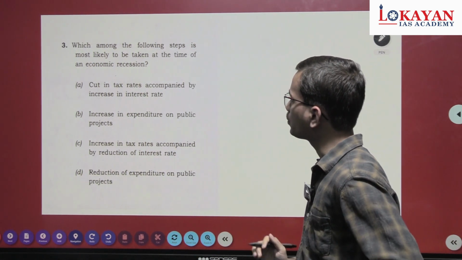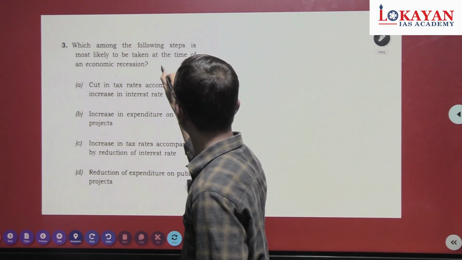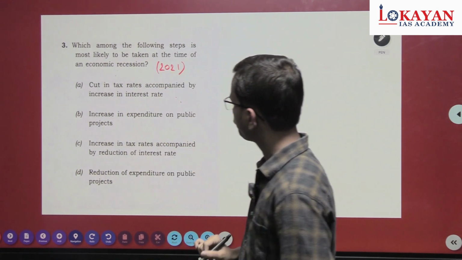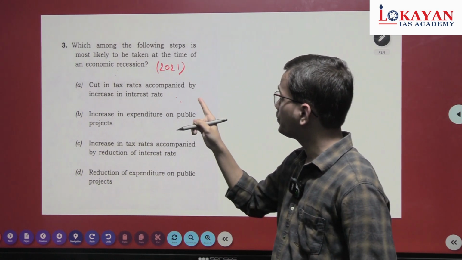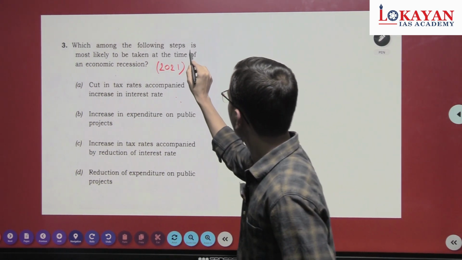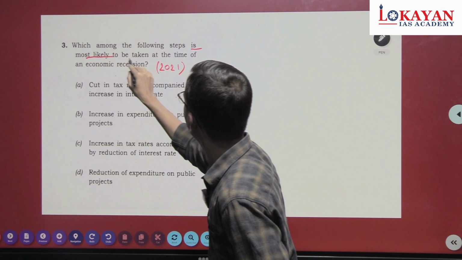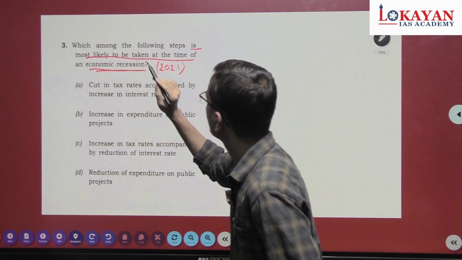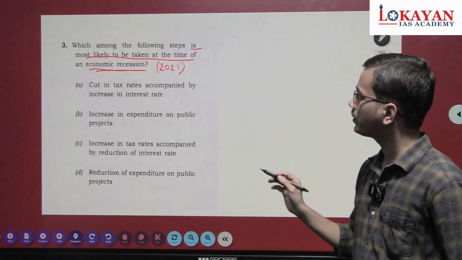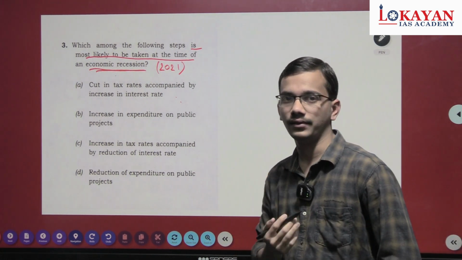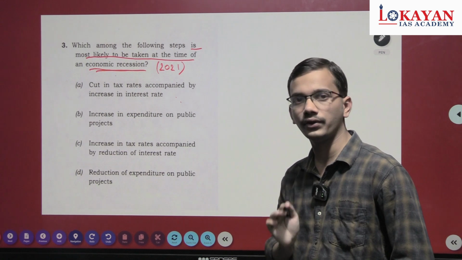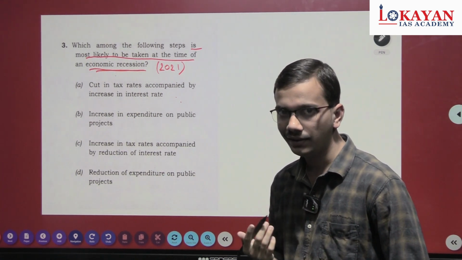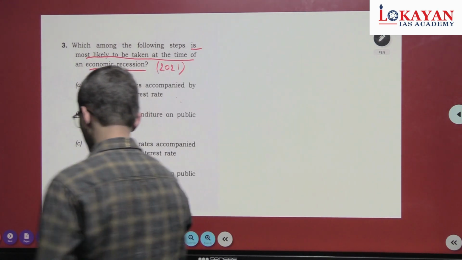See this question from the 2021 examination. Which among the following steps is most likely to be taken at the time of economic recession? Before solving this question, let's understand recession. There's a difference between slowdown and recession, and many times we confuse slowdown and recession.